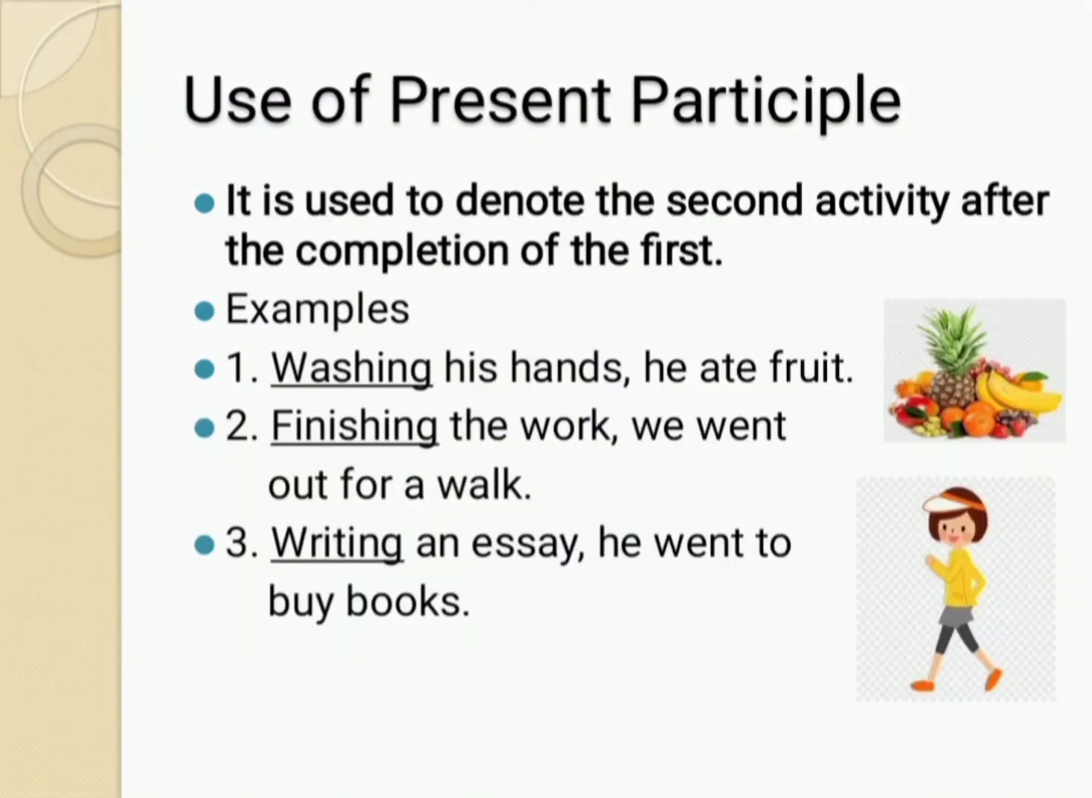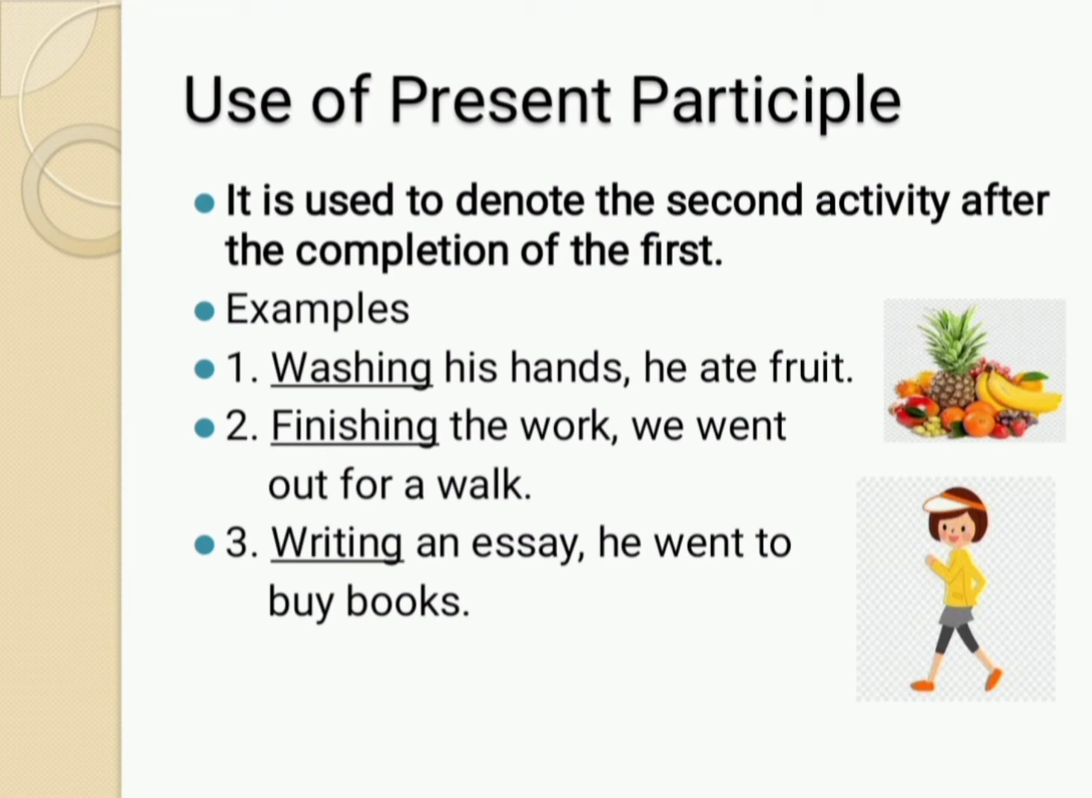It is used to denote the second activity after the completion of the first. Let's see its different examples. The first example is washing his hands, he ate fruit. Here the underlined word washing is present participle and here it is used to denote the second activity which is he ate fruit. In the next example, finishing the work, we went out for a walk. Here the underlined word finishing is present participle which is used to denote we went out for a walk.